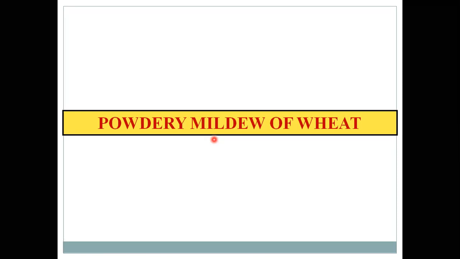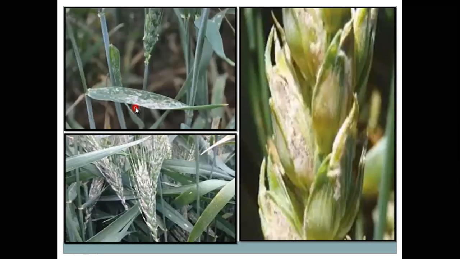Initially, small whitish spots are seen on the leaf surface of the wheat.